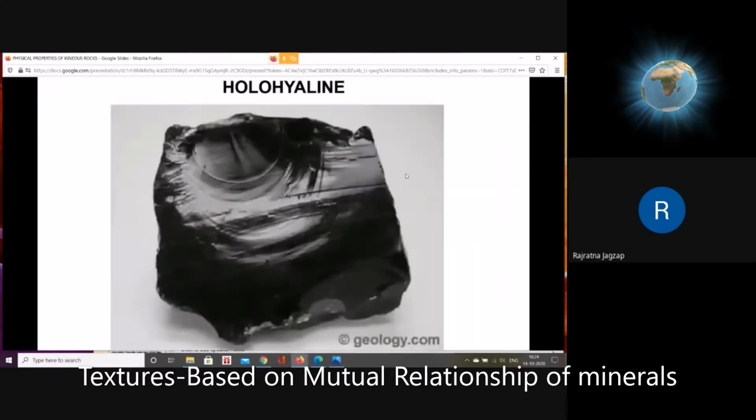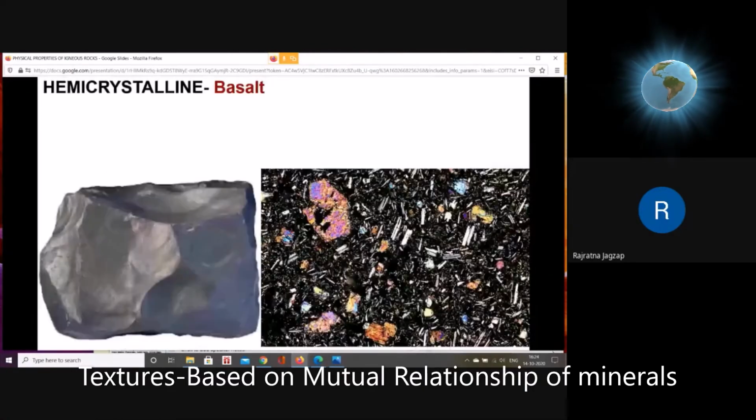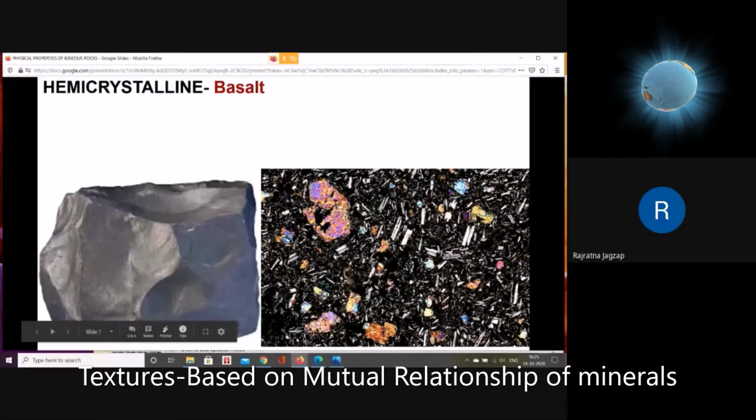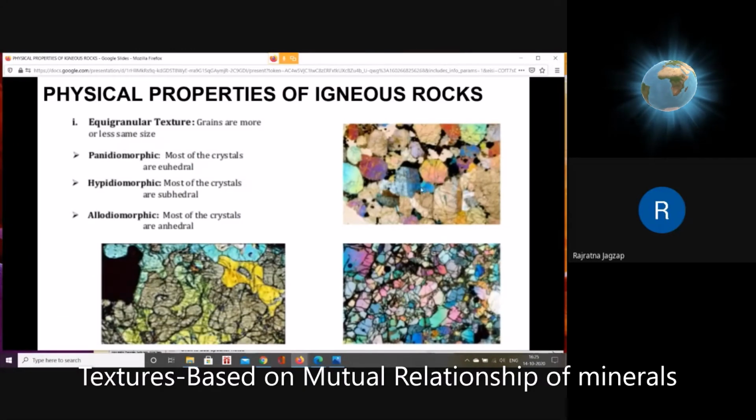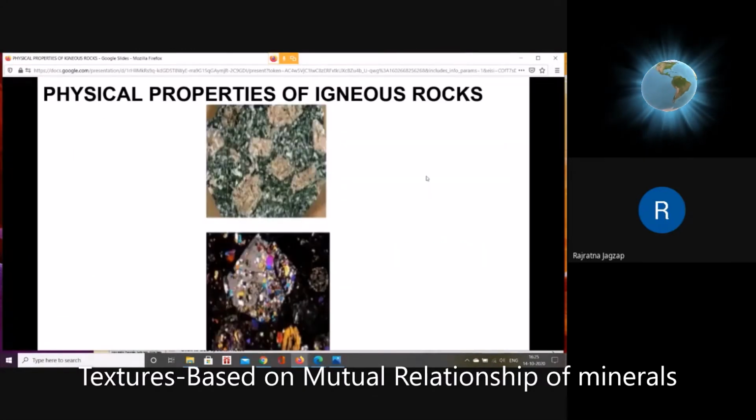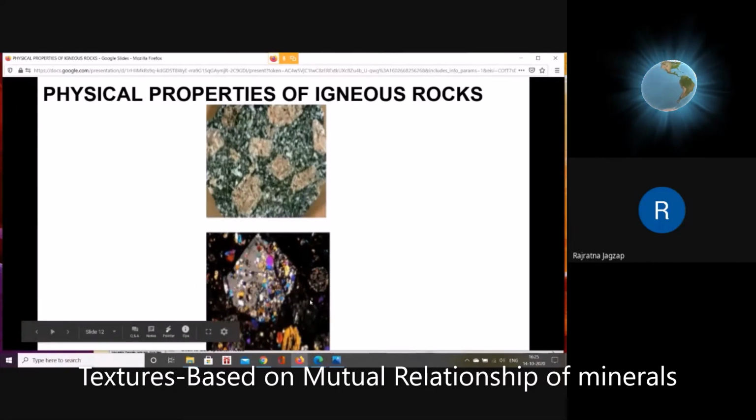Because you have seen how fine grained looks, this is how it looks fine grained here, and this is how it looks coarse grained here. This is coarse grained but equigranular. This is coarse grained but inequigranular. This is medium grained, with a mixture of fine grained material. You can see these are fine grained materials plus coarse grained material. Collectively it is called medium grained, and we can see that it is inequigranular.